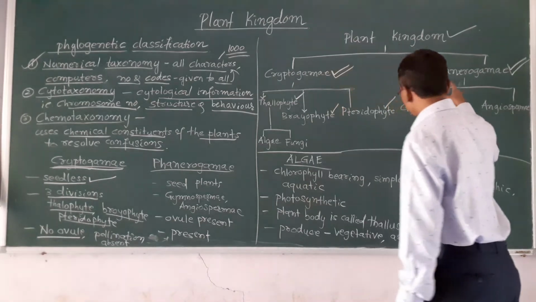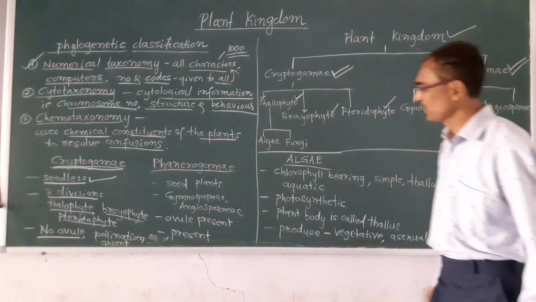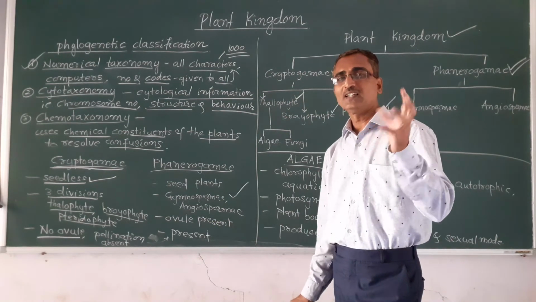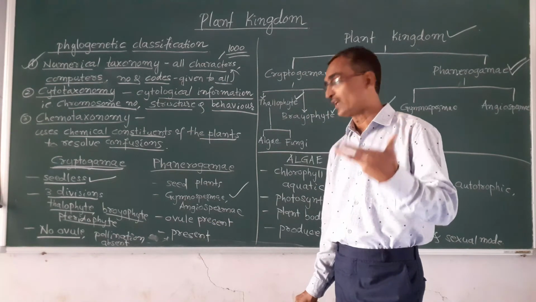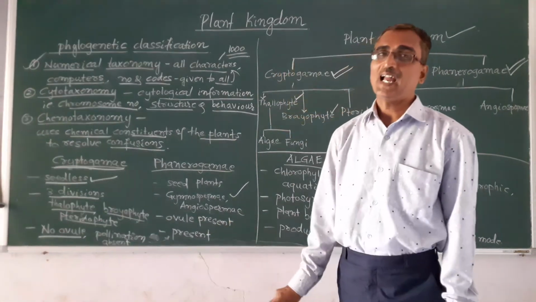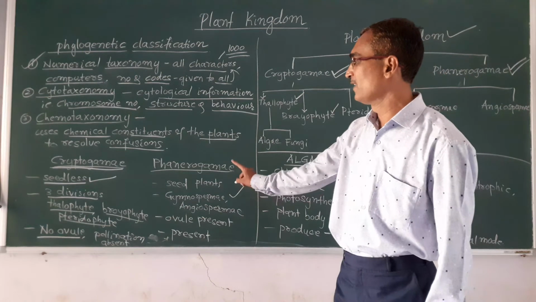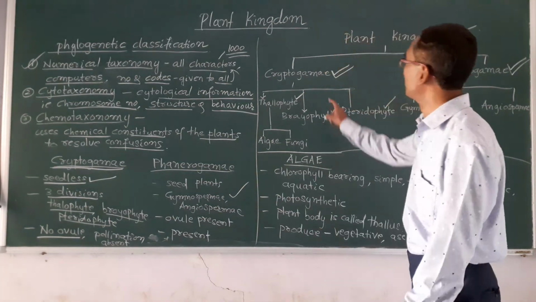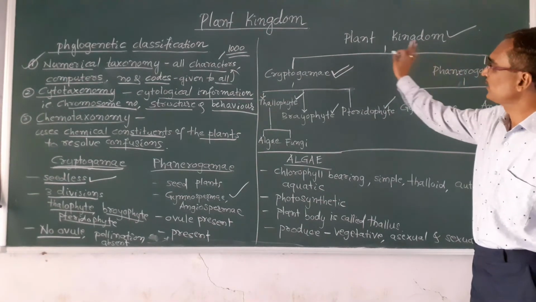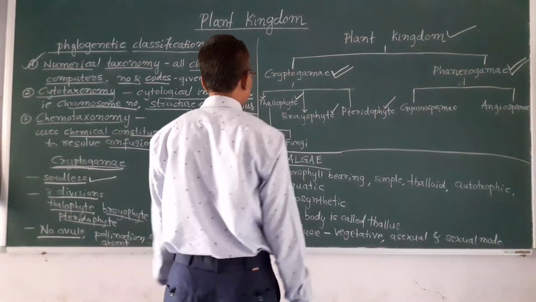You see, phanerogamy has two divisions, that is gymnospermy and angiospermy. And next, here ovules are present, in the ovary. And next, pollination is present here. Another character is that water is not required for pollination in phanerogamy. So this is about cryptogamy and phanerogamy. This is the plant kingdom and how it is divided. After that we will discuss one by one.